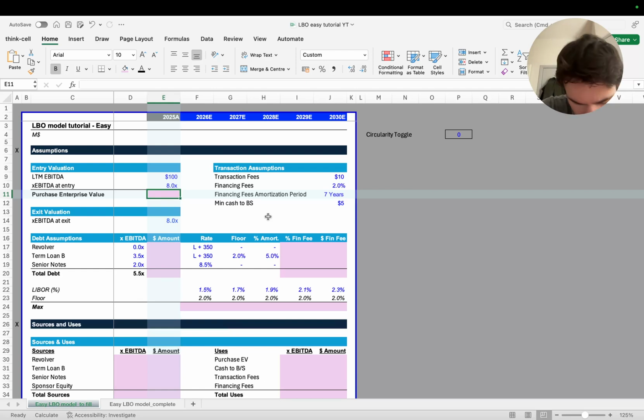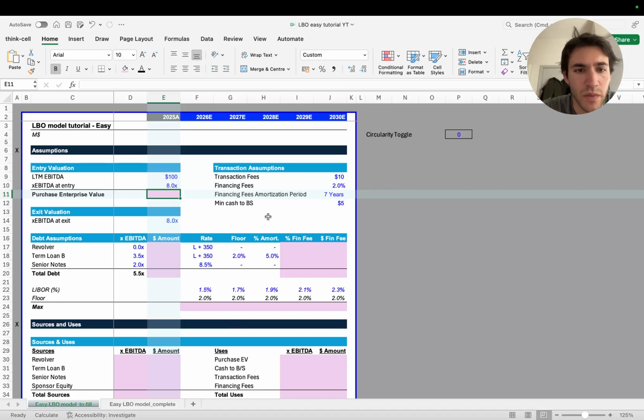Usually, what's important to know is that if we are doing something that is not cash-free, debt-free, that means that the seller is not going to retain the excess cash and repay the debt. So that cash is going to be passed on, and the debt is going to be passed on to us.